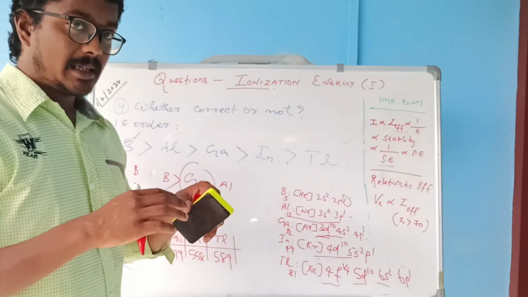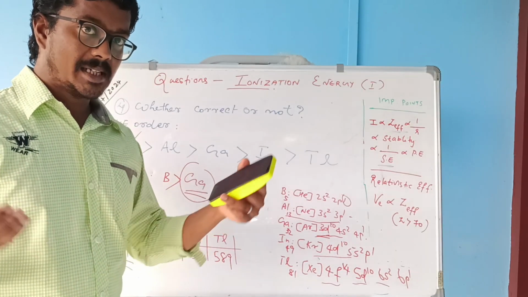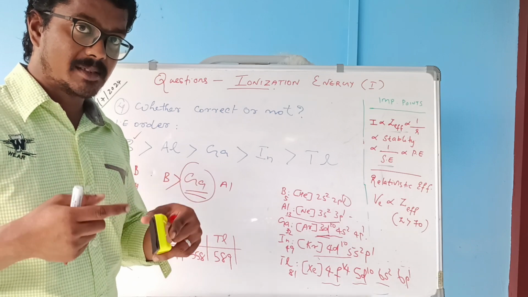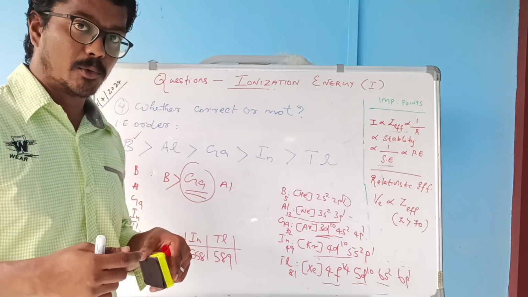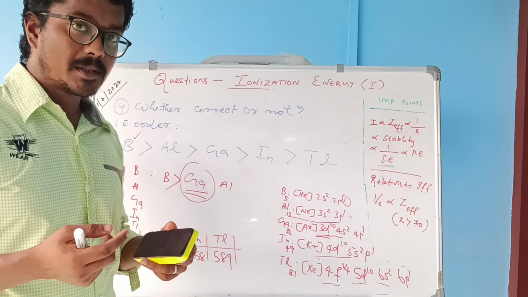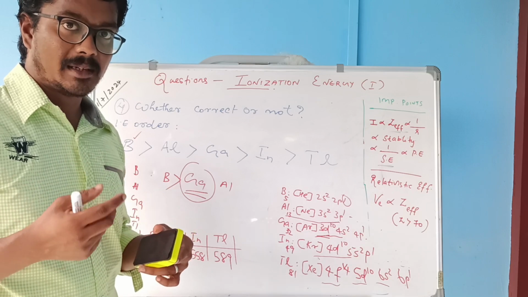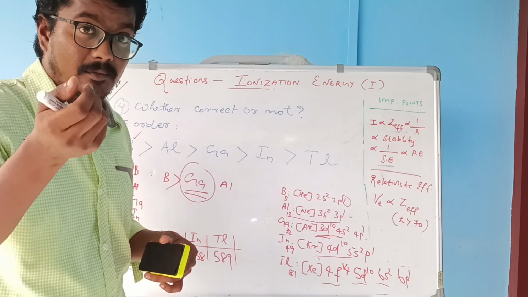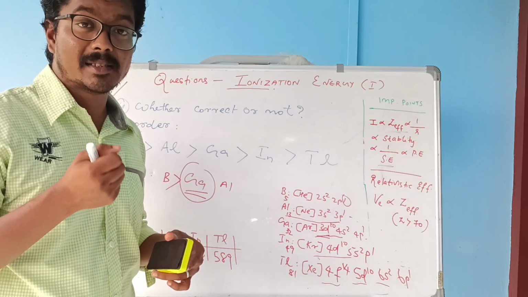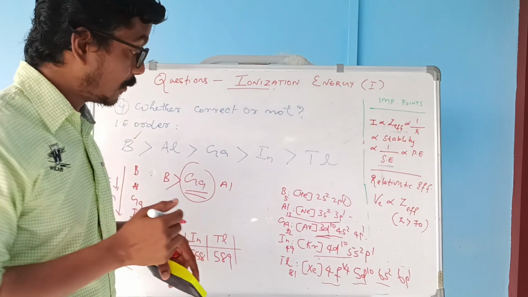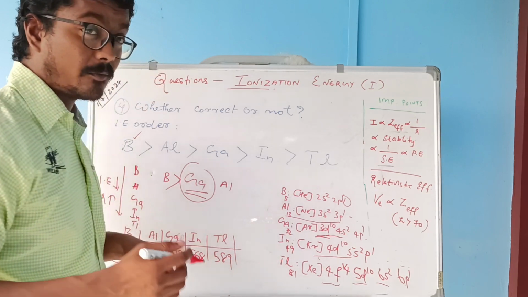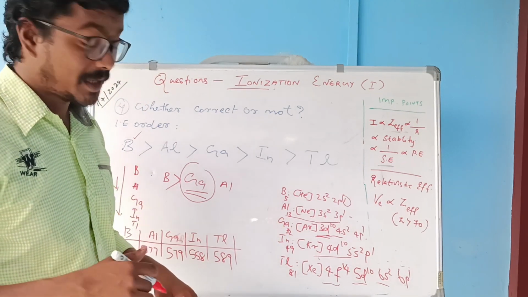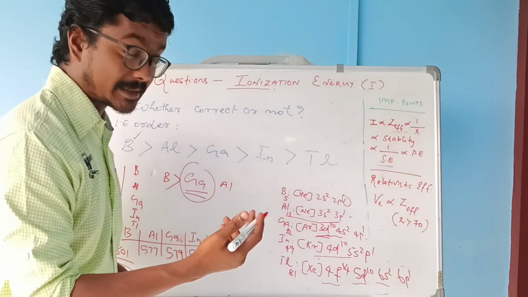When the number of shells are added into the atom down a group, the poor shielding effect of the d orbital increases the effective nuclear charge, which will attract the valence electrons towards itself. So indium experiences a much lower ionization energy than gallium because of the increase in size.